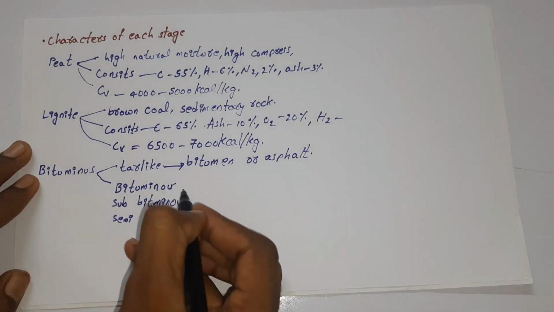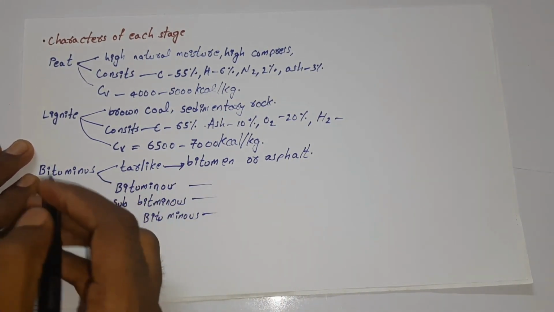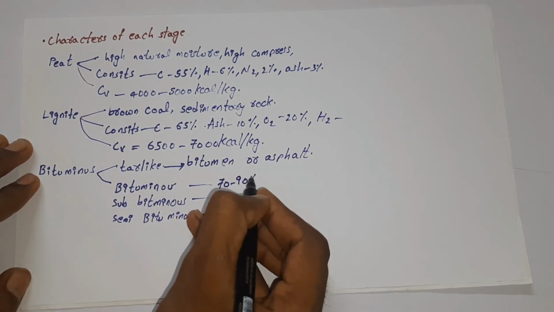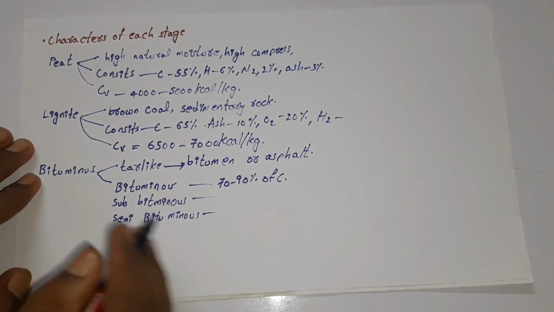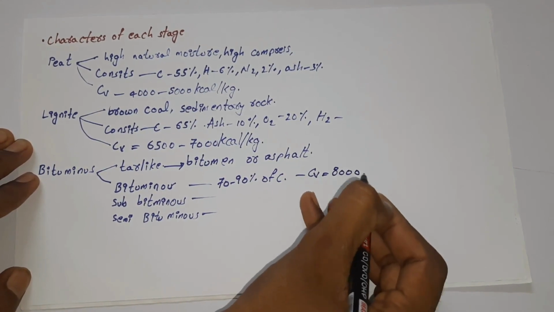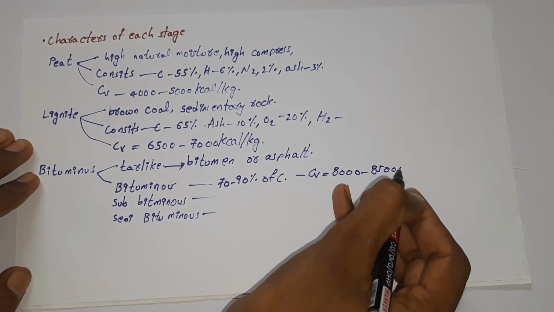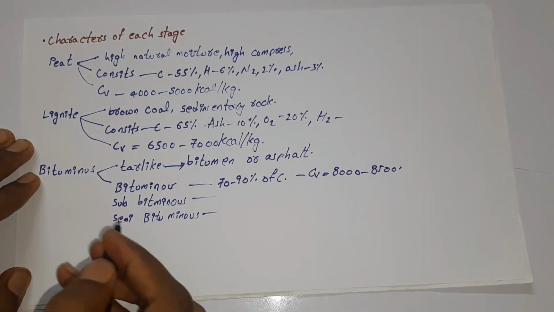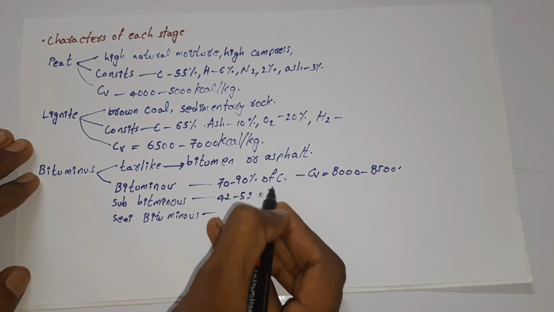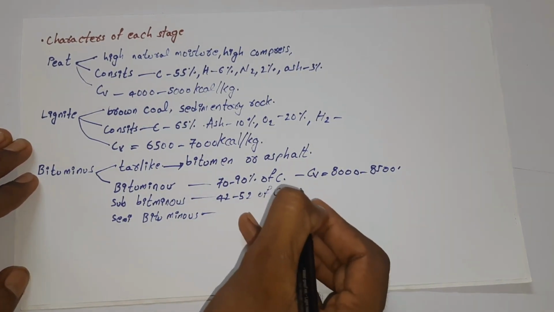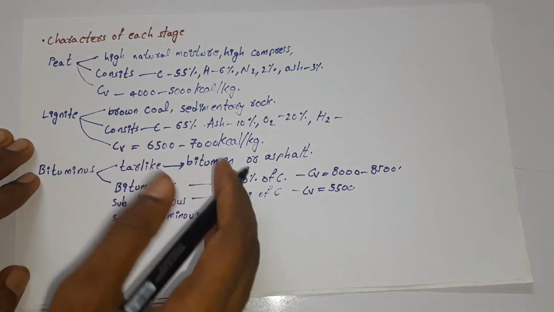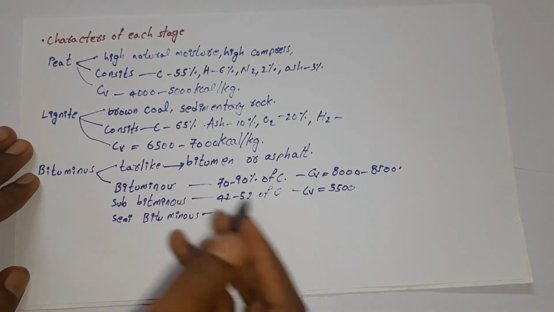In these three stages, bituminous coal will consist of 70 to 90% of carbon, with a calorific value of nearly 8,000 to 8,500. And the subbituminous coal will have 42 to 52% of carbon, and a calorific value of nearly 5,500 kilocalorie. It means 5,000 to 5,500 kilocalorie.